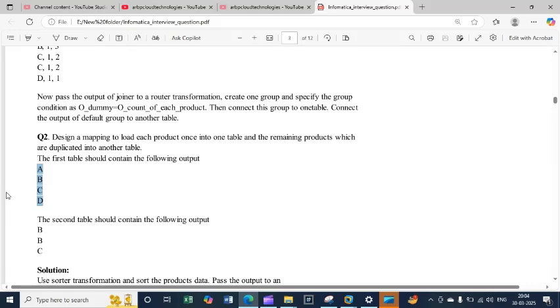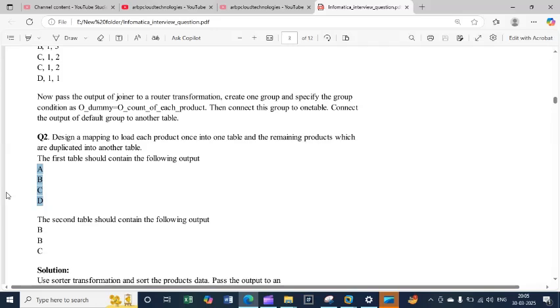In this scenario, how do you load the unique data into one table and the duplicate data into a different table? This kind of scenario is mostly raised by interviewers during the session.